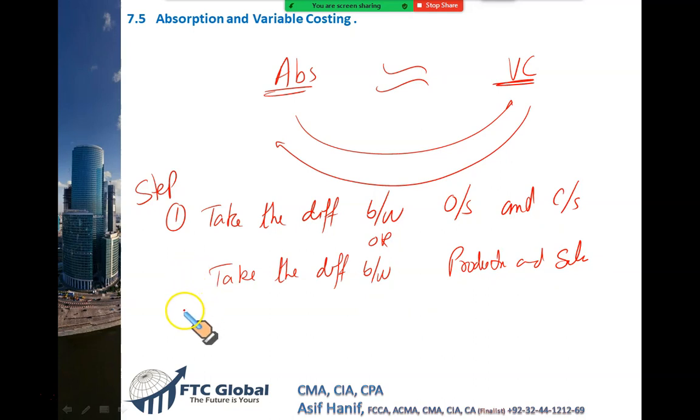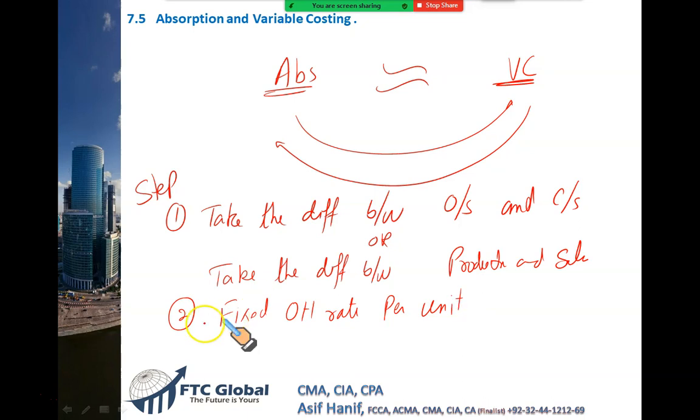In the second step, you need to find the overhead absorption rate, what you call the fixed overhead rate per unit. That's what you need in order to correlate or equate both of these systems.